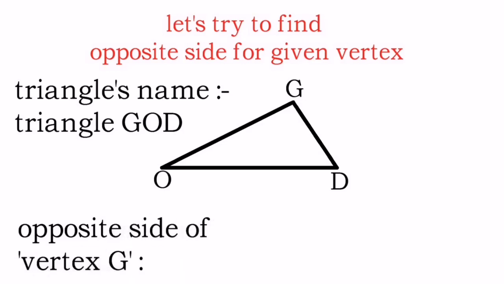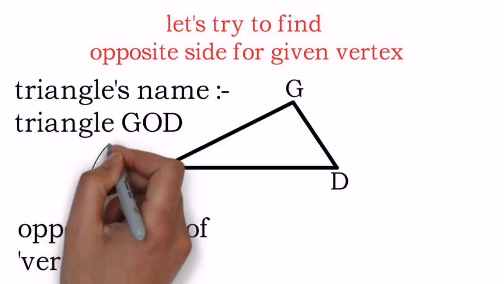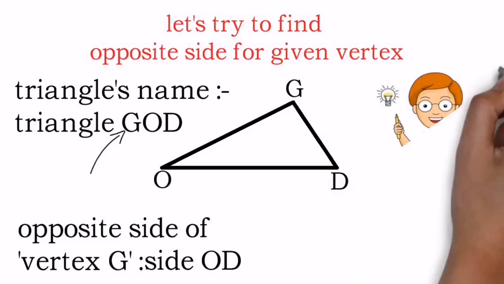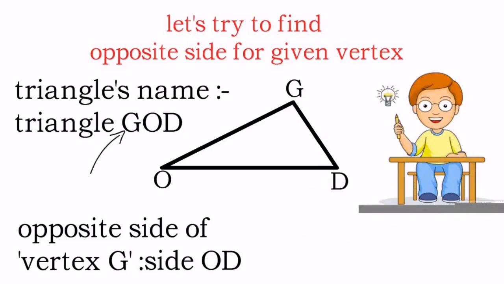So here the name of the vertex plays an important role in the name of the triangle. So which vertex is given to me? Vertex G, and I need to find the opposite side. So leave that vertex G from the name, and which are the two letters remaining? OD. So OD will be the opposite side. Isn't it a great idea to find the opposite side?